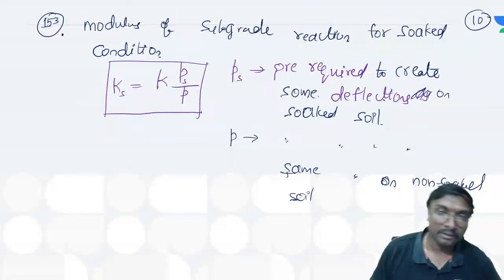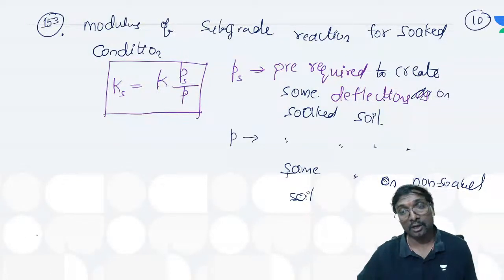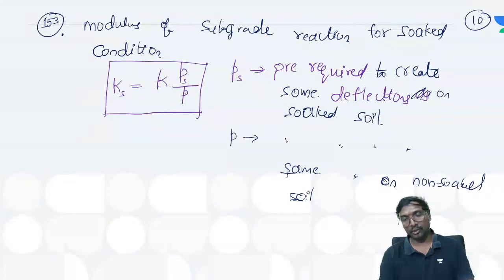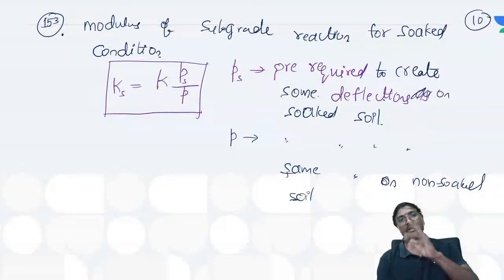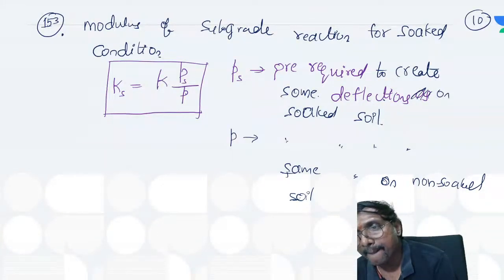Got it? Clear? Ps is on this soaked soil and P will be on that non-soaked soil, if you just observe. Right? Clear now? Once clear, note down. This is how to apply the correction. So for the same deflection, whatever deflection you are taking, you measure this Ps for the soaked condition and P for the normal non-soaked condition. Then you will be getting the value of stiffness corresponding to the soaking. Clear now? Everything is clear?